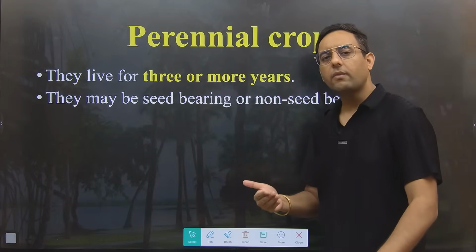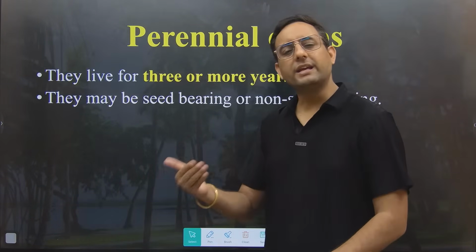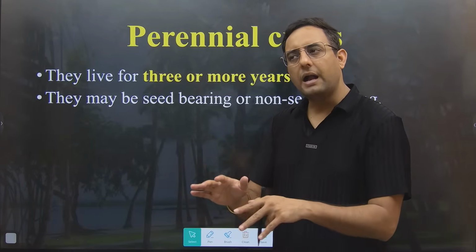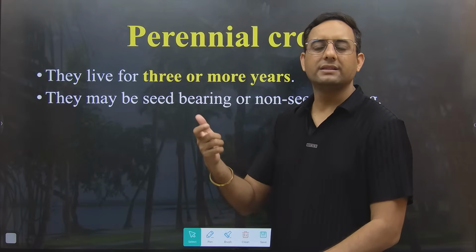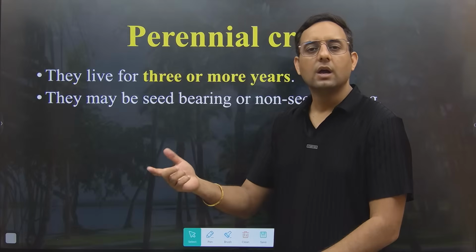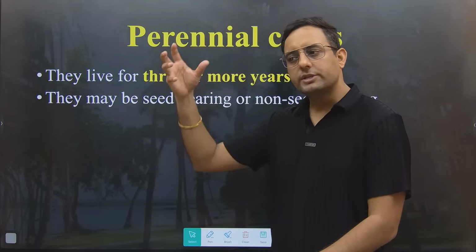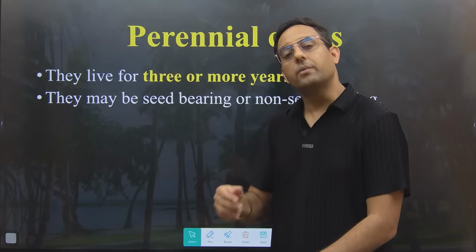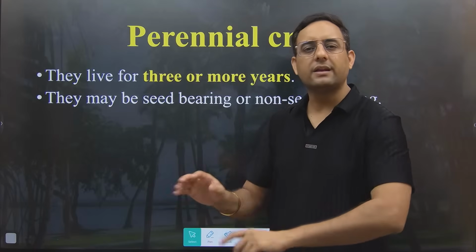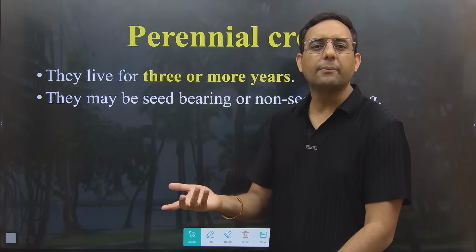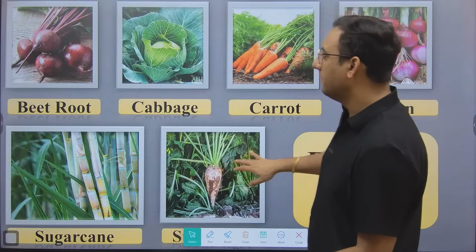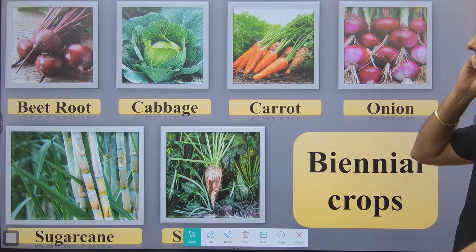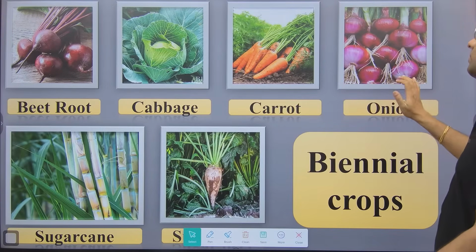Now perennial. Annual means within one season. Biennial means within two seasons: first vegetative, then reproductive. Perennial means the plant which will stay for three or more than 3 years. So perennial examples are mostly related to horticulture, because in agronomy 99% of crops are annual only, but there are few examples which can be classified as biennial, because if you see, most of the examples are related to horticulture, not agronomy, right? So in agronomy most crops are annual.